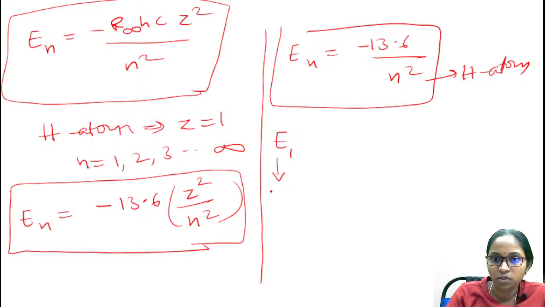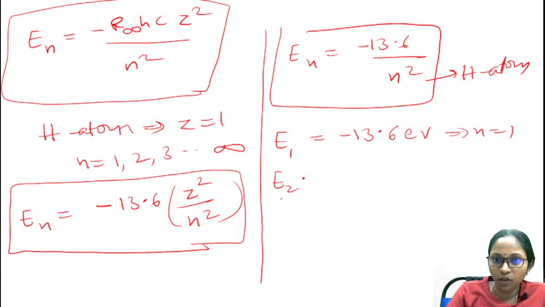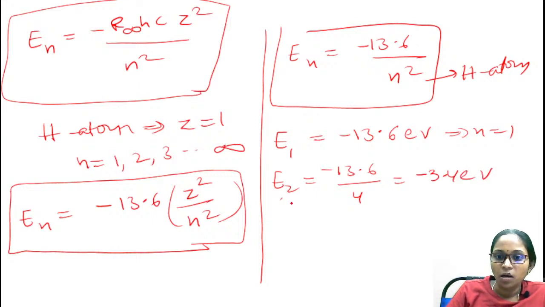Okay, this energy E1 is the ground state energy. For n equals 1, you will have E1, which is equal to minus 13.6 electron volts. For n equals 2, you will have minus 13.6 by 2 squared, which is 4, so the value is minus 3.4 electron volts. And for n equals infinity, the value of the energy for the infinity orbit is equal to 0.